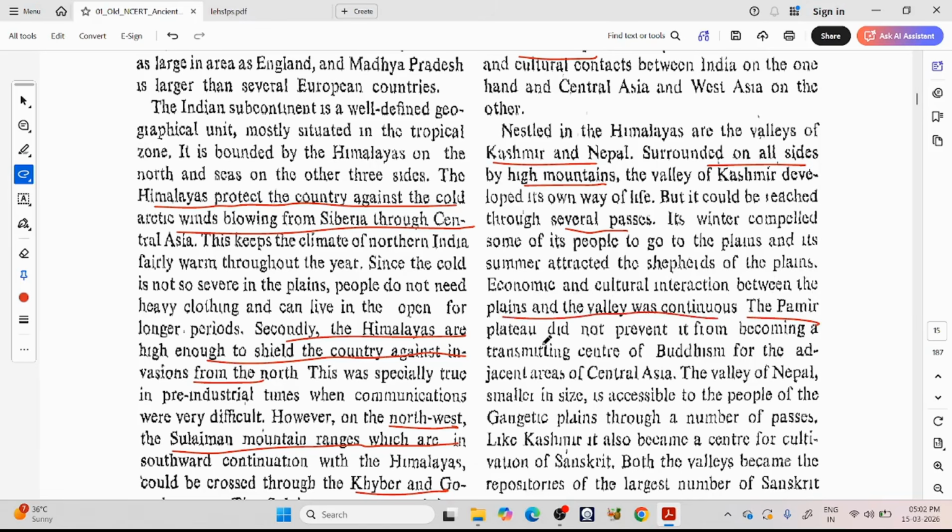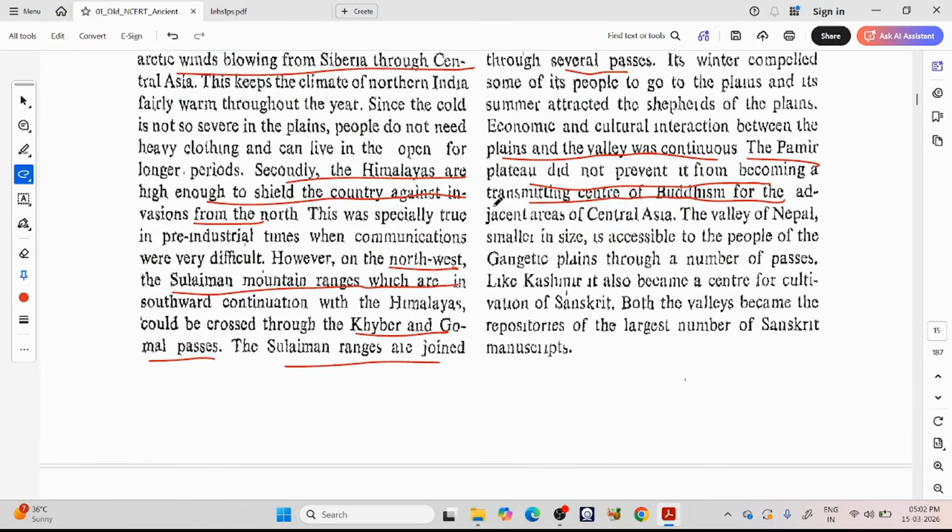The Pamir Plateau did not prevent it from becoming a transmitting center of Buddhism for the adjacent areas of Central Asia. So the Pamir Plateau is somewhat higher, further in the northeast direction. This Pamir Plateau, which is around this Central Asia region, is also where Buddhism was transmitted.